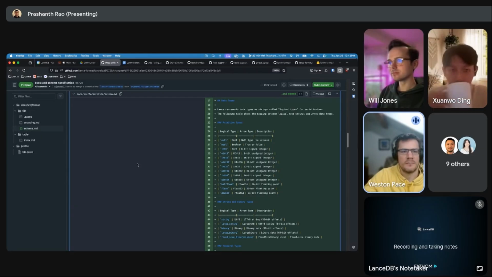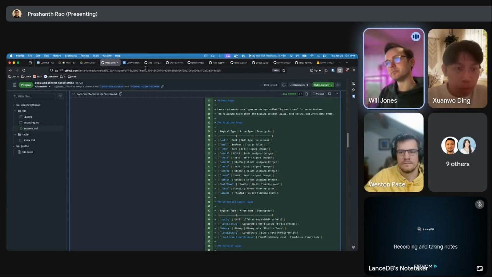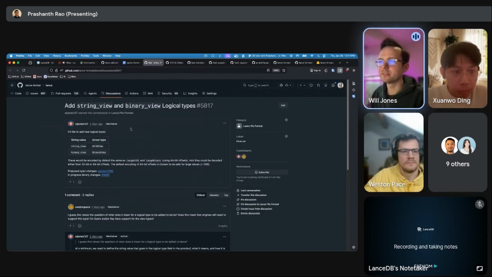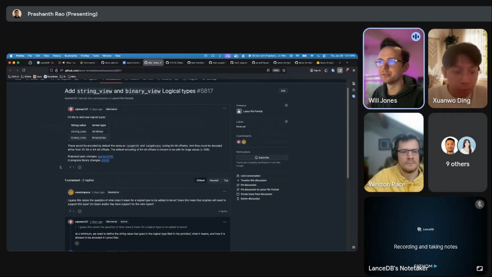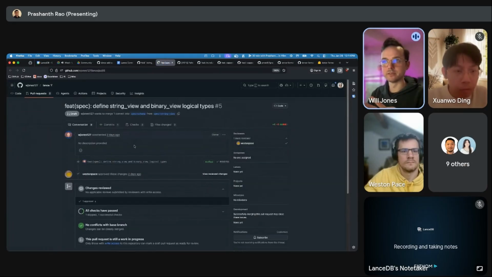But I can add some feedback to this PR. Yeah, I would like to think a little bit more. I think we do have some of that separation in the proposed string and binary view implementation, where we say there's normal string, large string, and string view, which are the string types in Arrow.